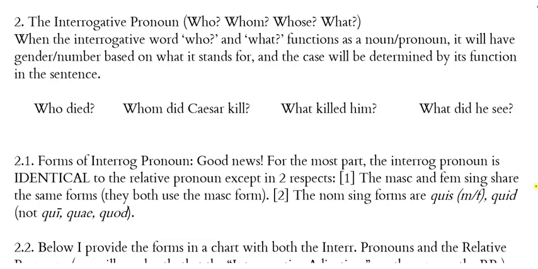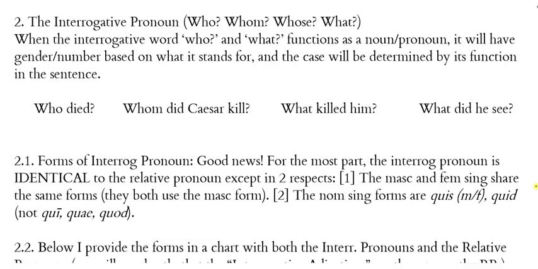In English, our interrogative pronouns are who, whom, whose, and what. And when the interrogative word who or what functions as a noun or pronoun, it will have a gender or number based on what it stands for, and the case will be determined by its function in the sentence.